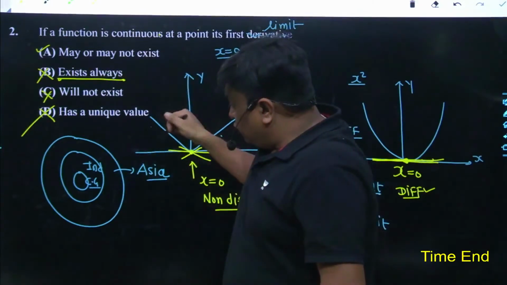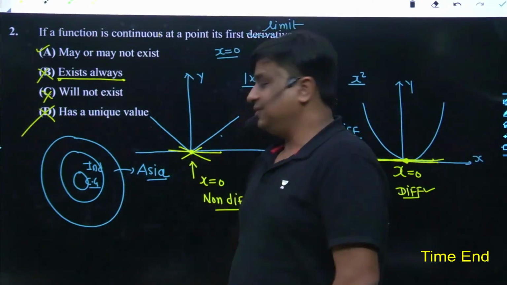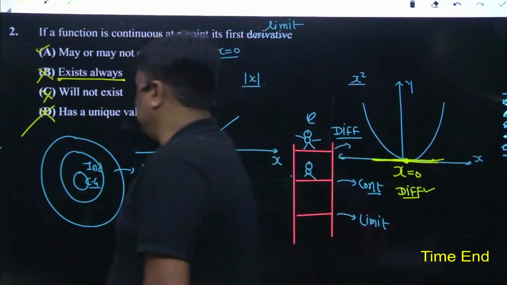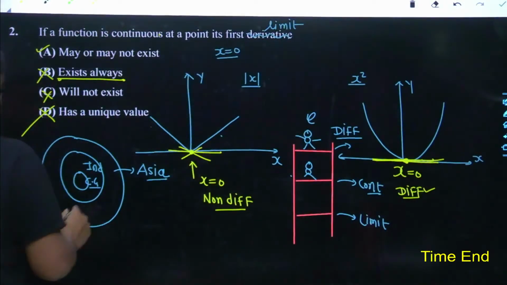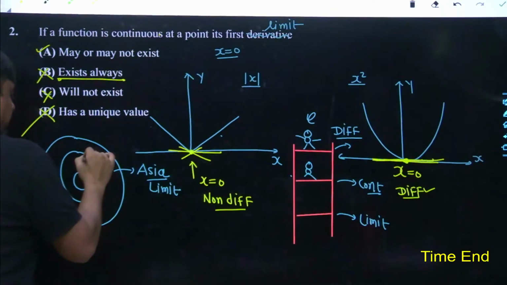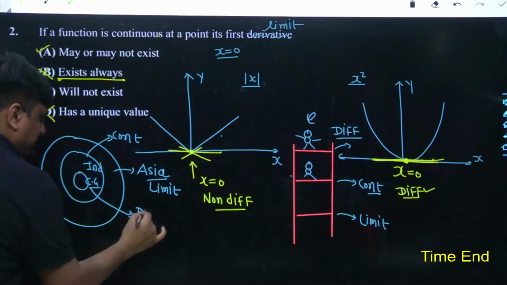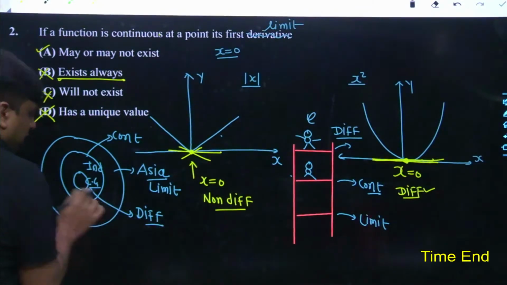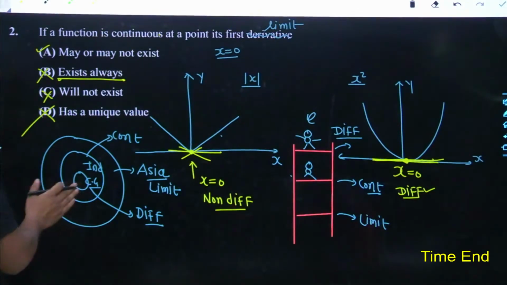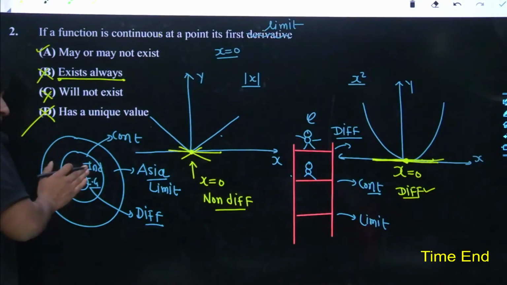But if you belong to Asia, it does not mean that you belong to India as well as CG. So you can say in this way, Asia is limit, India is continuity, and CG is differentiability. If you are standing at CG, by default you are part of India, by default you are part of Asia.